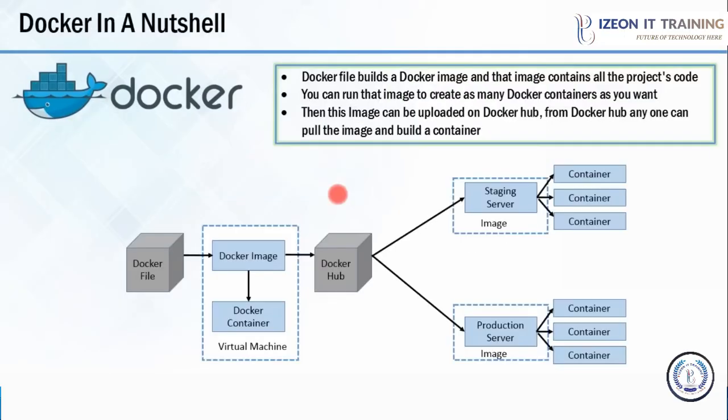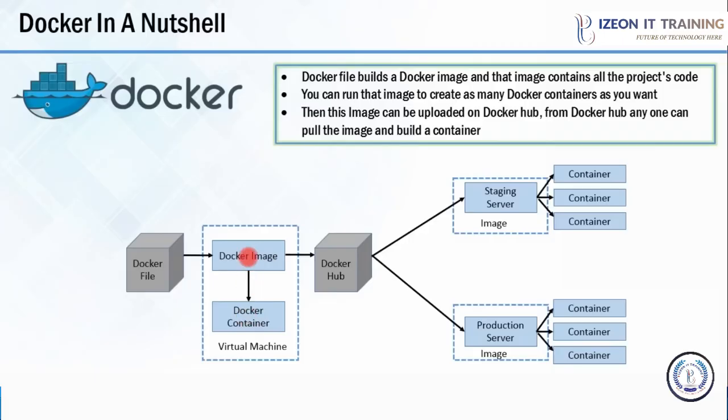This is a general workflow of Docker, or you can say one way of using Docker. Over here, what is happening? A developer writes code that defines an application's requirements or dependencies in an easy to write Docker file. This Docker file produces Docker images. Whatever dependencies are required for a particular application are present inside this image. And what are Docker containers? Docker containers are nothing but the runtime instance of a Docker image.